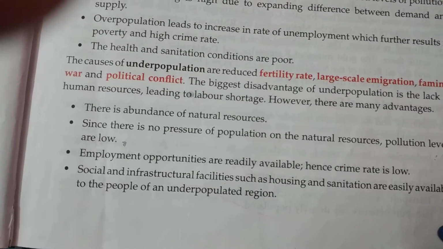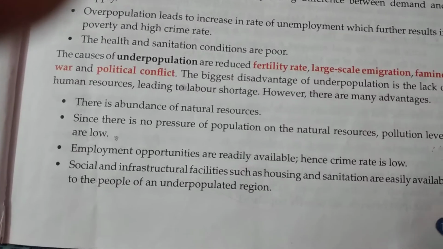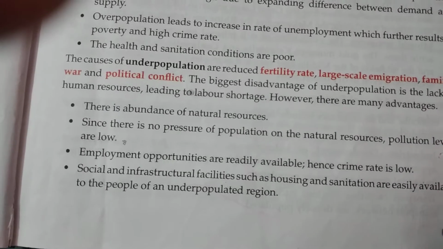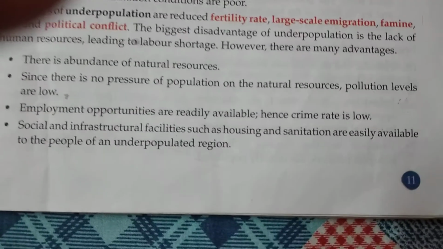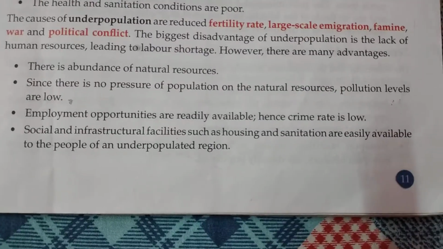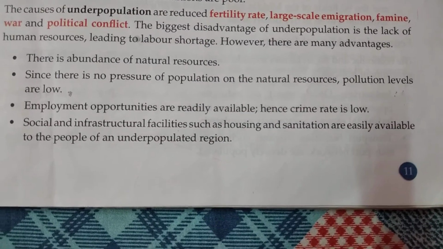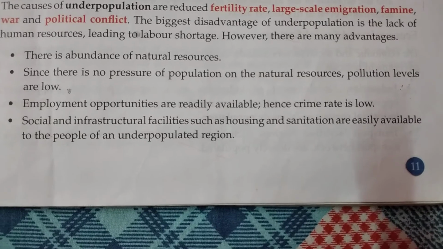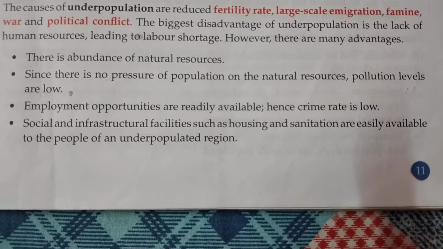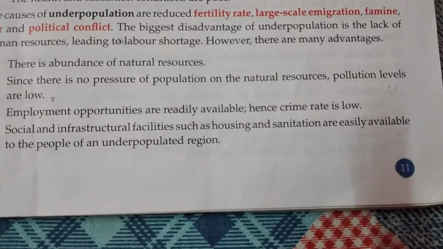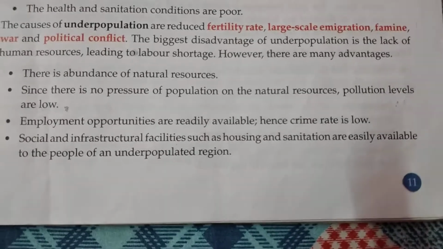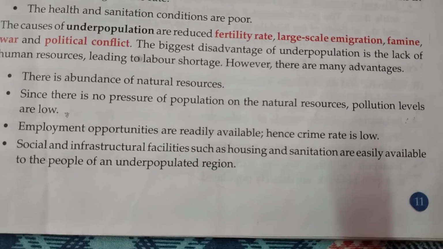If people migrate to those countries, they will get a job over there. So there will be no problem of unemployment, and as there is no problem of unemployment, the crime rate will also be quite low. Another thing, social and infrastructural facilities such as housing, sanitation, water supply, there will be no problem regarding all this.